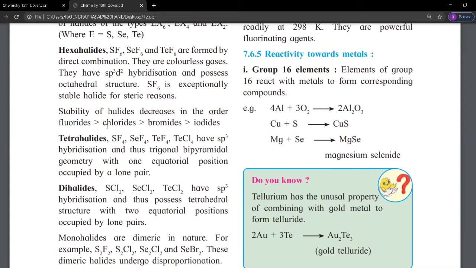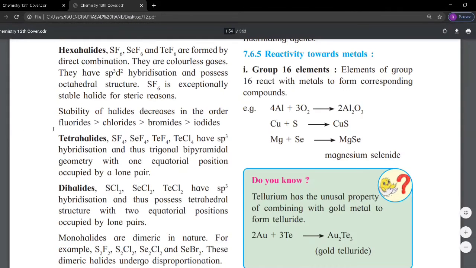In the dihalides, sulfur dichloride, selenium dichloride and tellurium dichloride have sp3 hybridization, thus possessing a tetrahedral structure with two positions occupied by lone pairs.